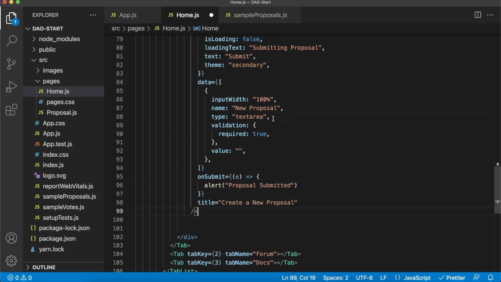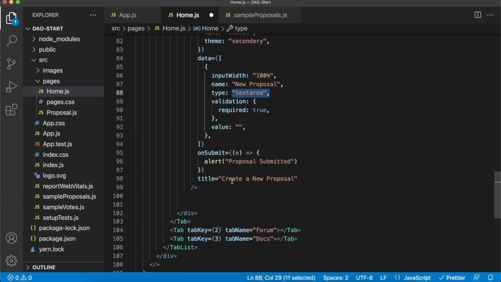We want a text area so we can type out our proposal, and we want validation required to be true, so we can't submit any empty proposals. And the initial value will be just empty, and on submit for now we'll just have an alert saying proposal submitted, but here we'll actually have a function to call our smart contract in the end, and the title for this form will be create a new proposal.